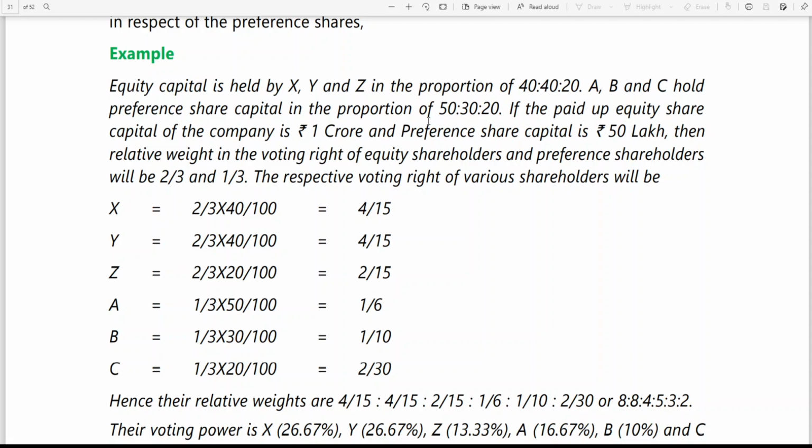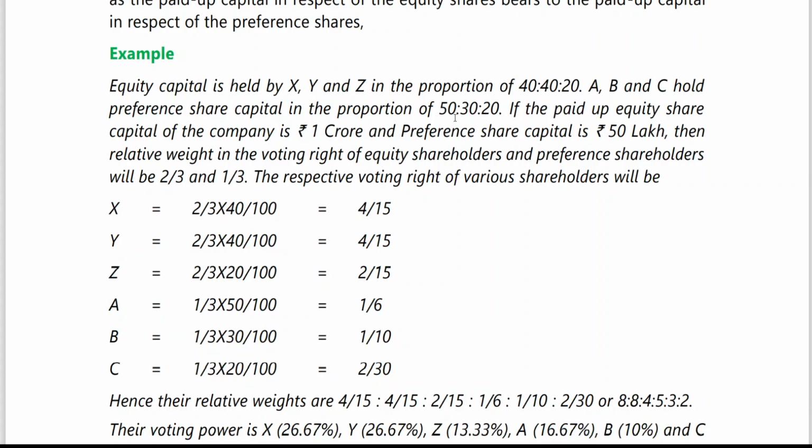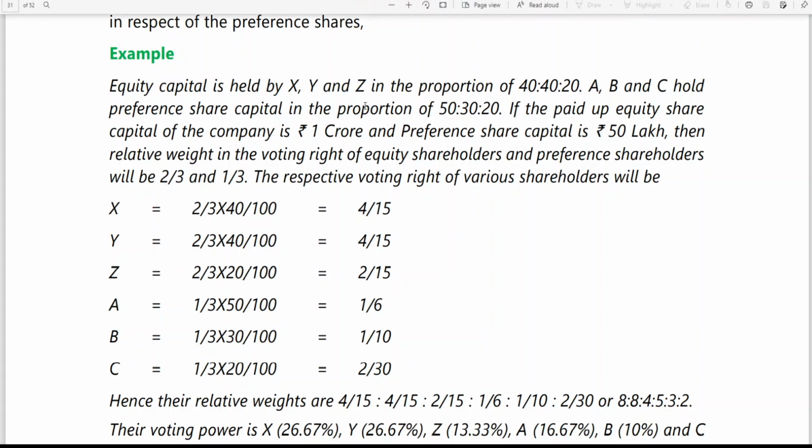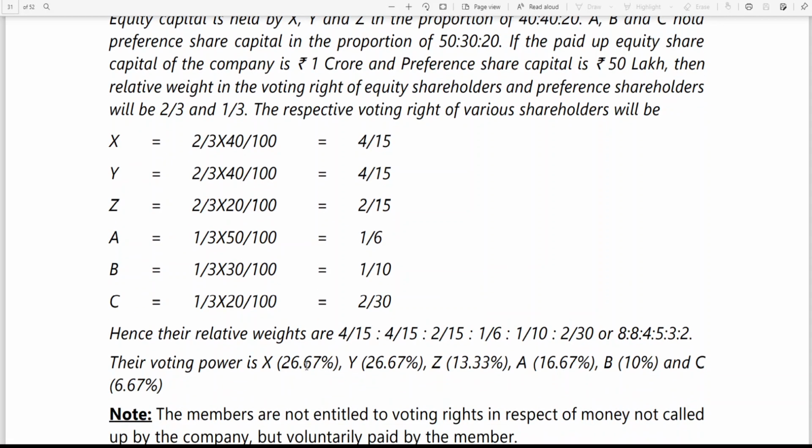I told you 2:1. What are A's capital, B's capital, C's capital? The proportion in preference share capital is 50:30:20. What is the paid up capital in proportion for preference shareholders? 1/3. 1/3 into 50/100, that is 50 plus 30 plus 20, 1/6. 1/3 into 30/100, 1/10. 1/3 into 20/100, 2/30. You got it. Now the relative weights are 4/15, 4/15, 2/15, 1/6, 1/10, 2/30, or if you want to make the denominators equal, it is 8:8:4:5:3:2.